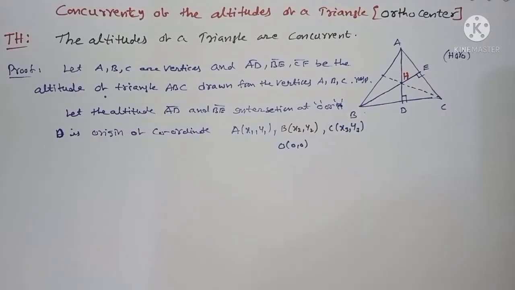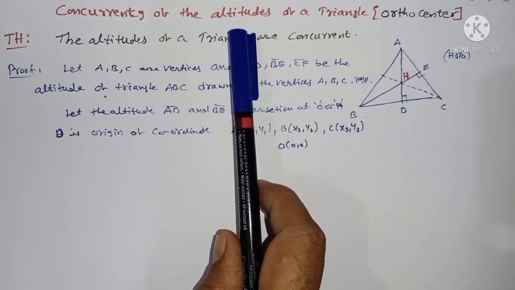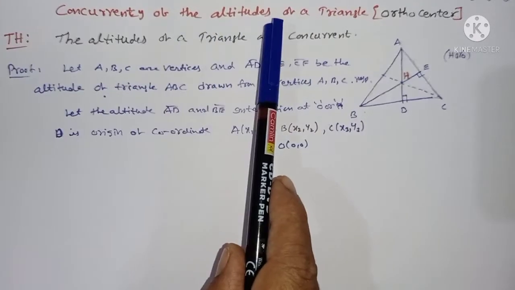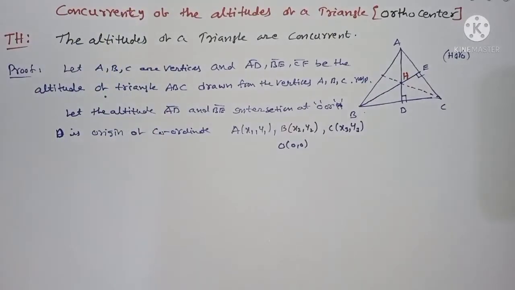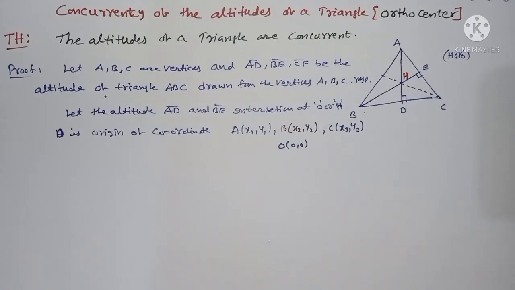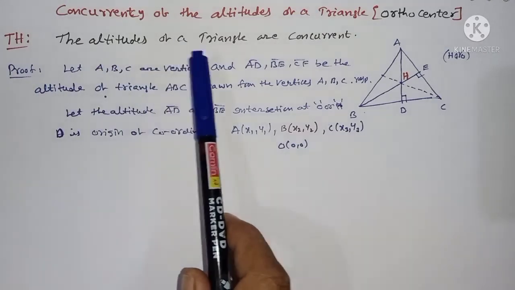Next topic is orthocenter, or you can write here the concurrency of the altitudes of the triangle. What I am saying here is the concurrency of the altitudes of the triangle. Previously what you studied was the median. Next, here we are talking about the altitudes. The altitudes of the triangle are concurrent.